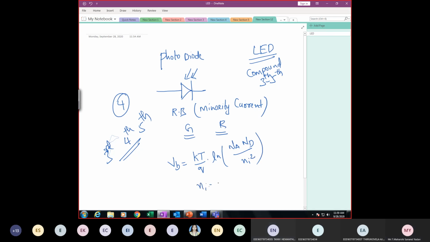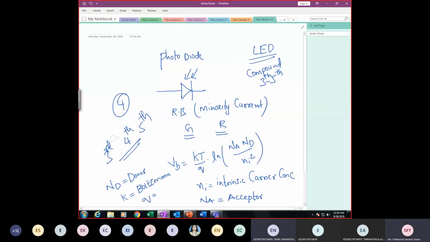What is Ni? Intrinsic carrier concentration. What is Na? Acceptor concentration. What is Nd? Donor concentration. What is K? Boltzmann constant. What is Q? Charge of an electron. What is the value? 1.6 into 10 power minus 19 coulombs.